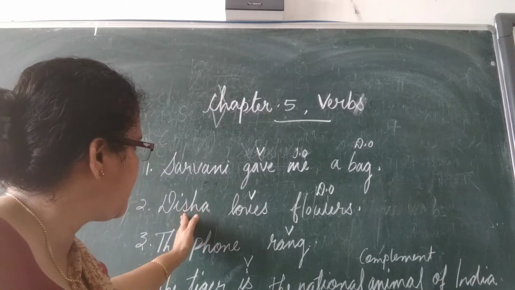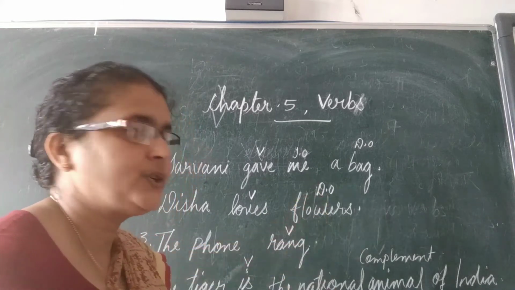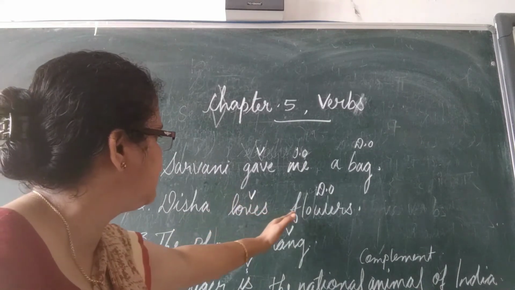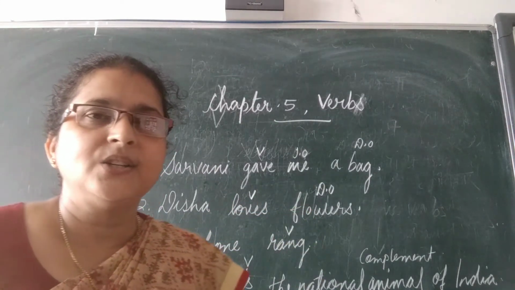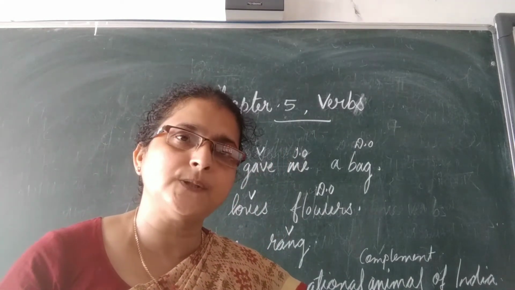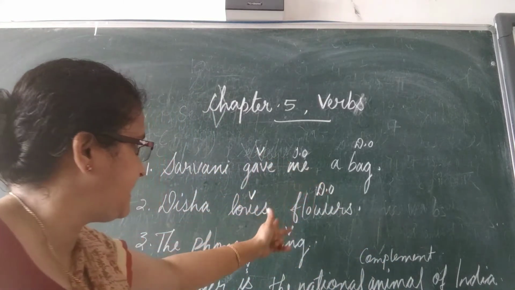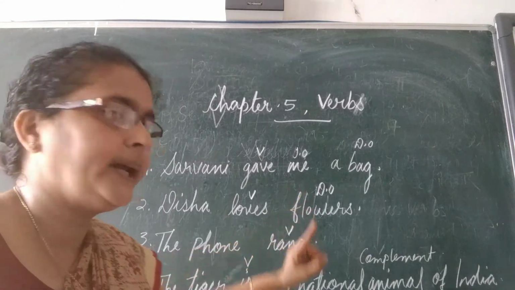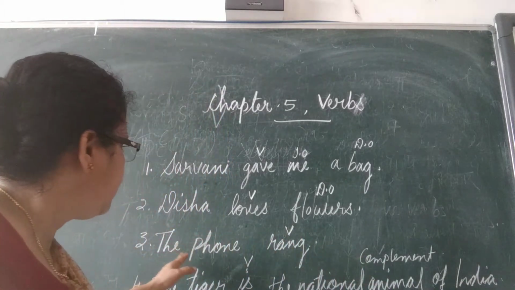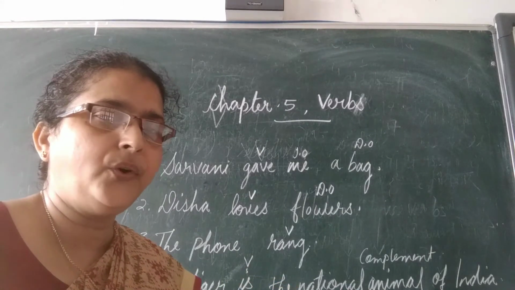Here the subject is Diksha, loves is the verb, and flowers is a direct object. I asked the question to Diksha: what did she get? She got flowers. So it is a transitive verb. The first and second sentences are transitive sentences. The first sentence has both direct and indirect objects. The second sentence has only the direct object, but the sentence is complete. Okay children, now we can take the third example: The phone rang.